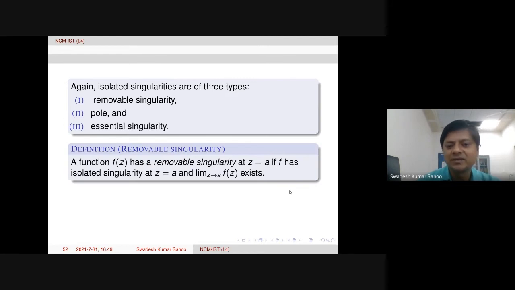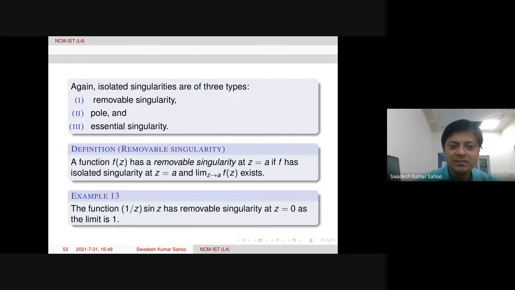For example, sin z by z at z equal to 0, the limit exists. So therefore, z equal to 0 is called the point of removable singularity for sin z over z, because its limit is 1.